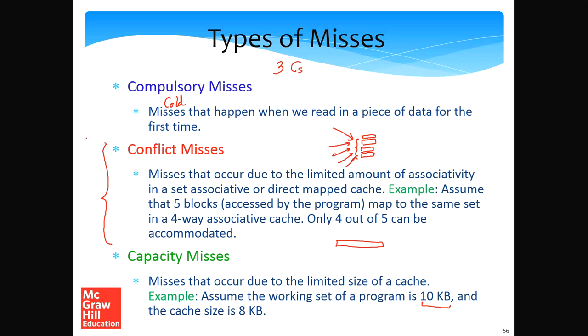So what are the three kinds of misses again? We have compulsory misses, which happen when we are reading in a program for the first time, and we'll have a miss. We'll have conflict misses, which are basically because our cache ways have limited associativity, and hence we'll have some conflicts because we cannot store a lot of blocks in one cache. We're limited by the associativity, and as a result, if something new comes in, something old has to go out. And we'll have capacity misses, where if the working set exceeds the size of the cache, then we'll have evictions, replacements, and consequently higher cache misses.